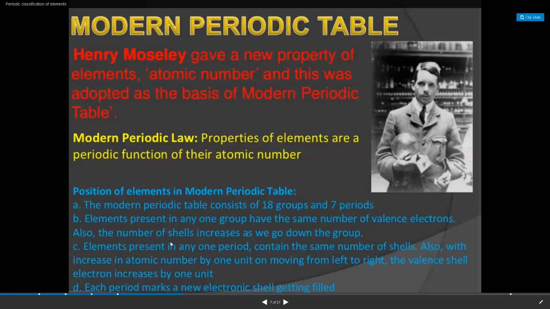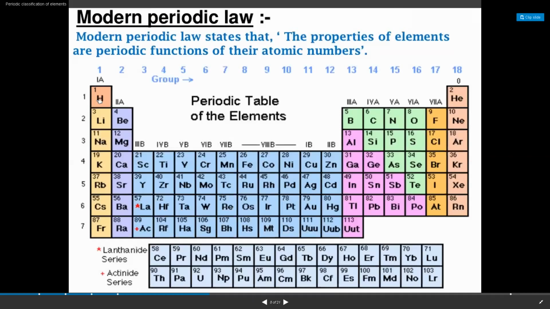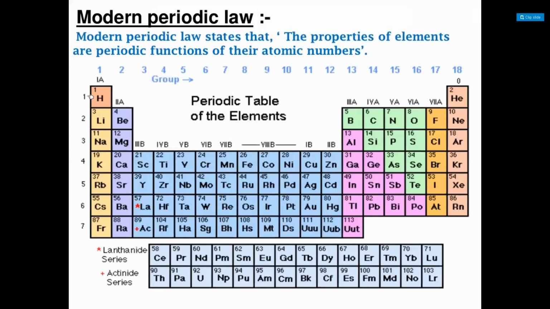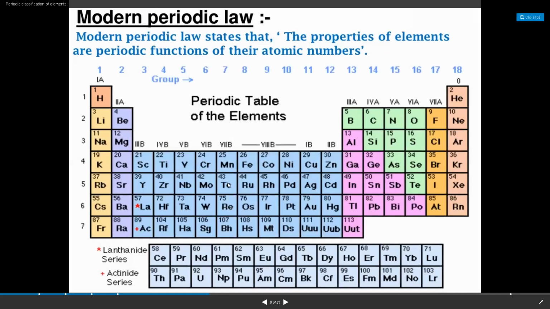You can see it on the screen. You can see that horizontal one. Are you able to see here? 1, here 2, 3. This entire row is called a period. And this is the 5th period, this is the 6th period, 7th period.